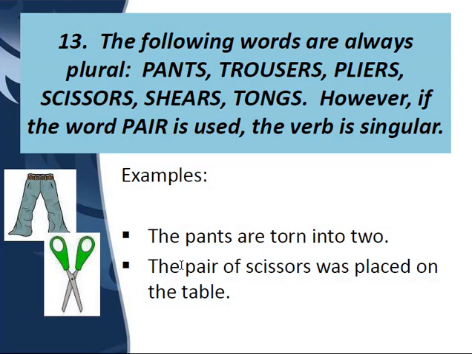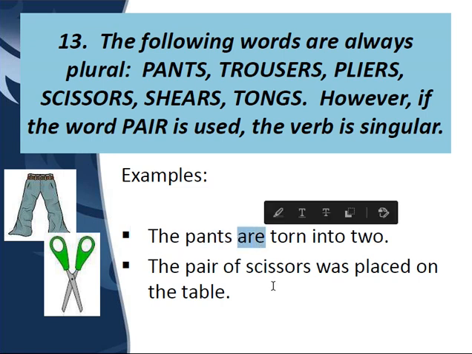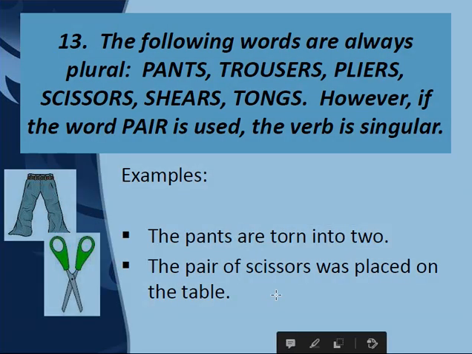Just see the difference here. If we are going to use the pair with these plural nouns, then we are going to use a singular verb. But if we are going to use only any of these nouns, then always and always a plural verb will be used. Clear?